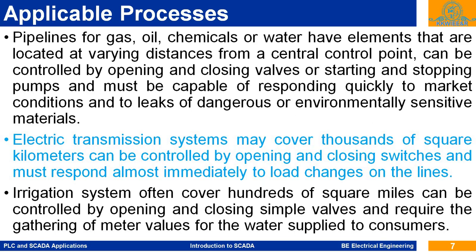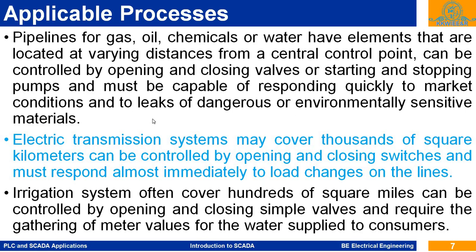This is 100 kilometers of pipeline, and so physical vigilance is not possible. On this pipeline, at different locations, pressure switches are mounted. Pumps are there, and at different locations, flow sensors and pressure sensors are there. And by using this, we can check the leakage of petrol or diesel from this line.